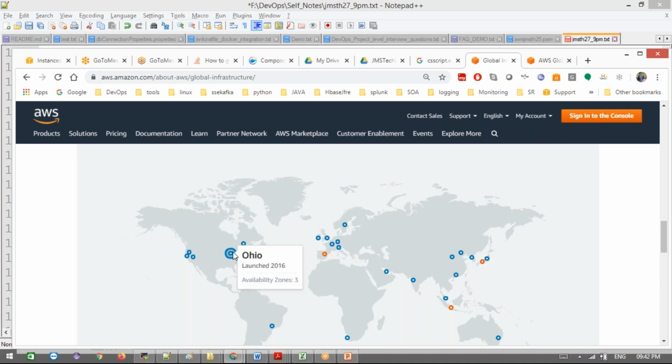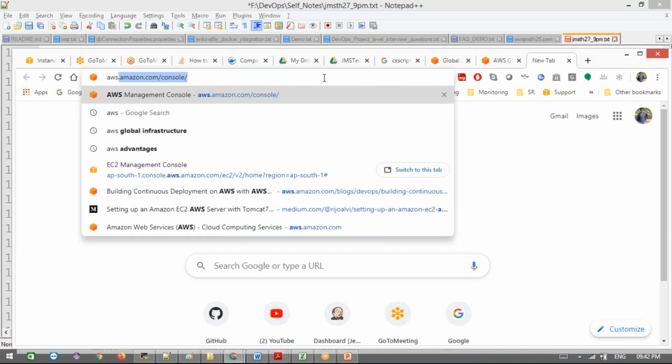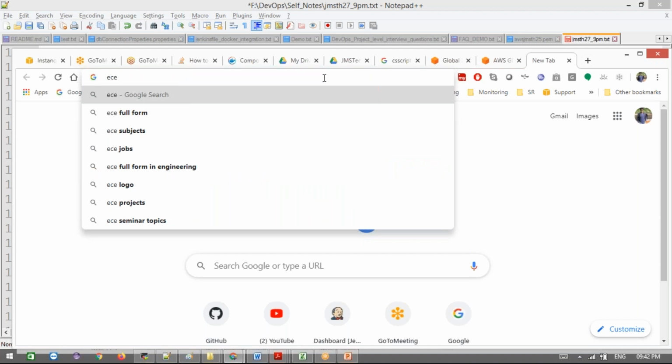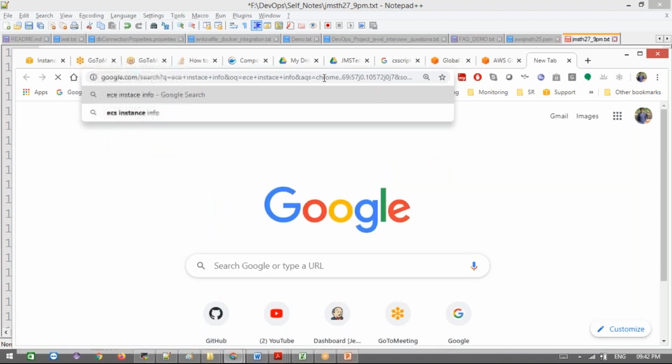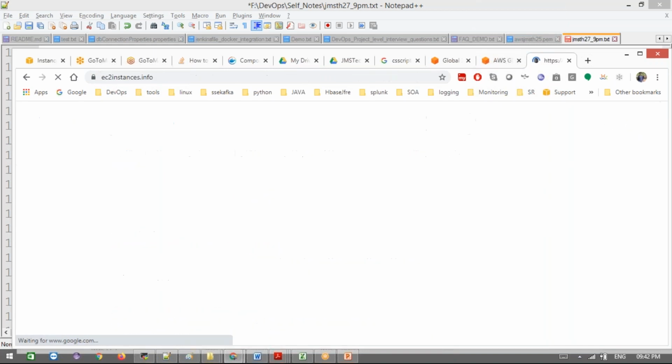If you want to create servers in North Virginia, we can create them anywhere. Once you create an AWS account, we can create our Linux servers anywhere in the world, wherever you want. How can we see how much the price is for which server? We have one website, AWS EC2 instance info.